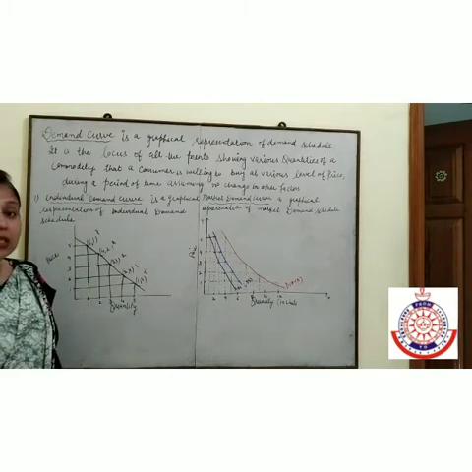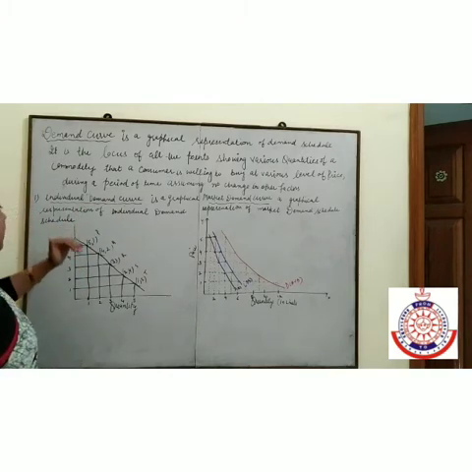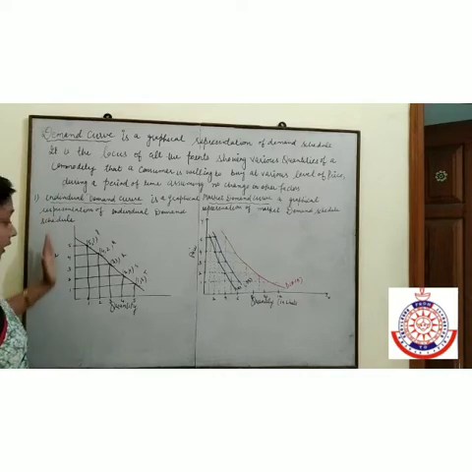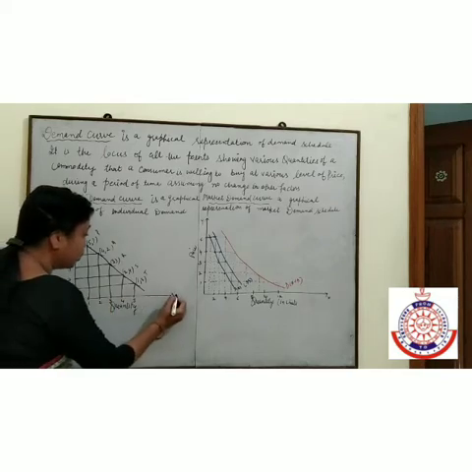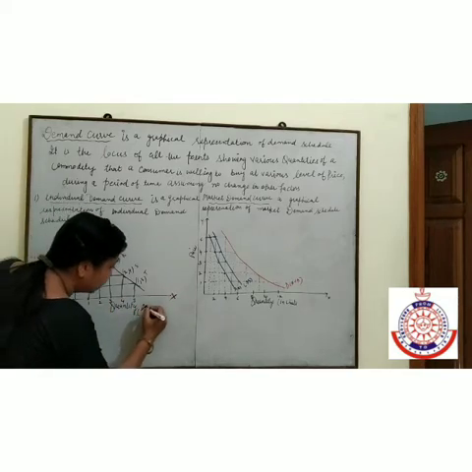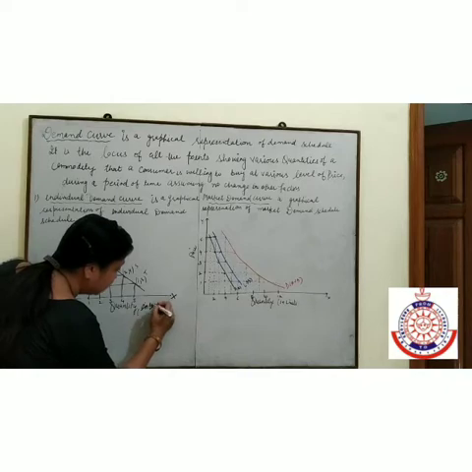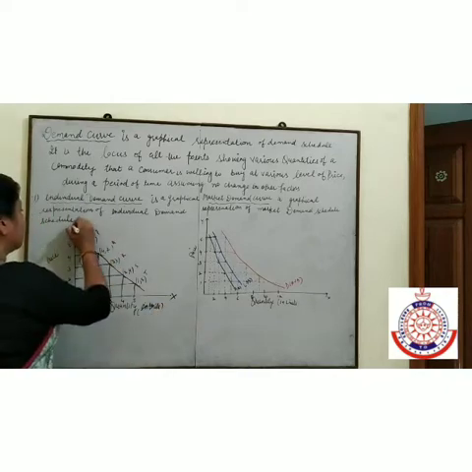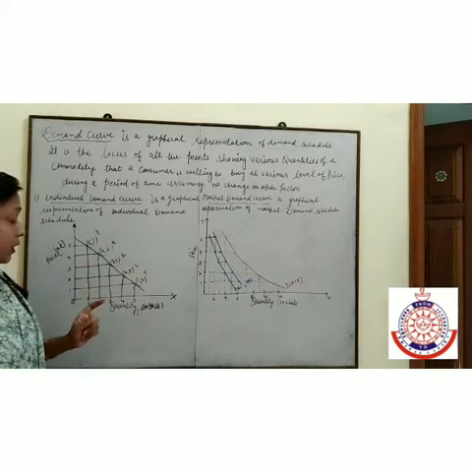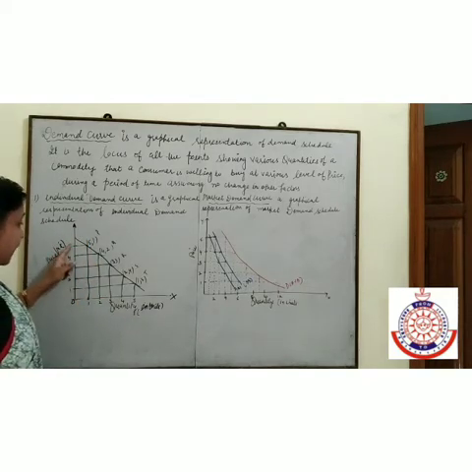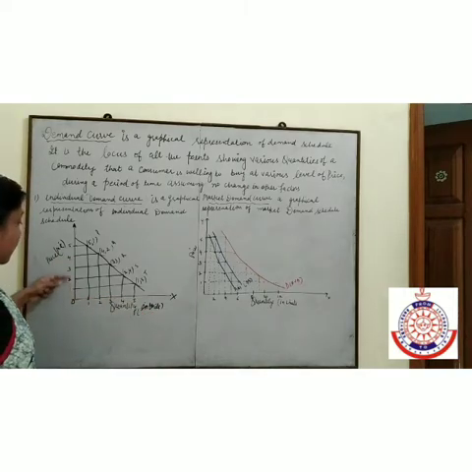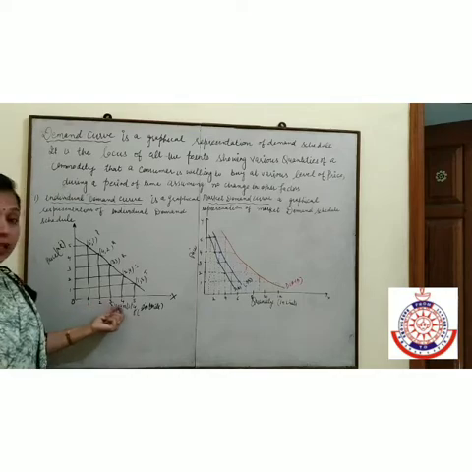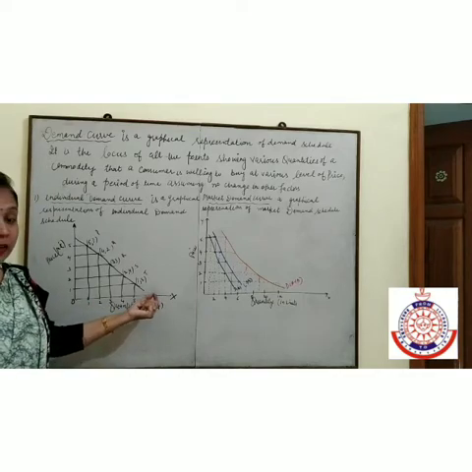Individual demand curve is a graphical presentation of individual demand schedule. Let us see the diagram. On x-axis we will show quantity in units, and on y-axis we will show price in rupees. Price is maximum 5 rupees and quantity is maximum 5 units. So we will take 1, 2, 3, 4, 5 on price and quantity also 1, 2, 3, 4, 5.